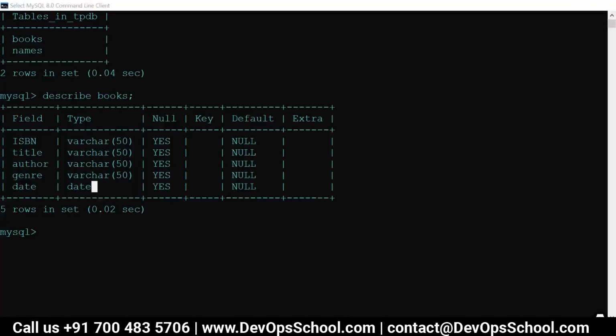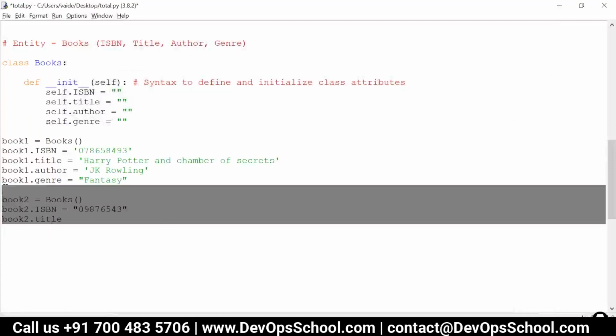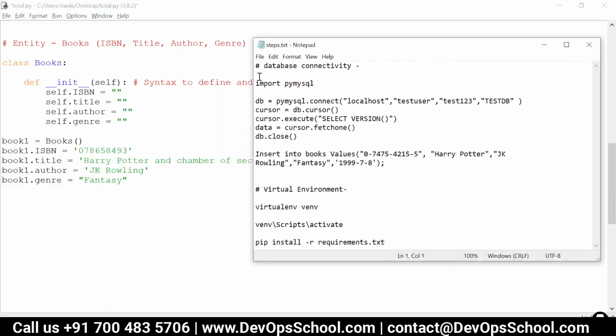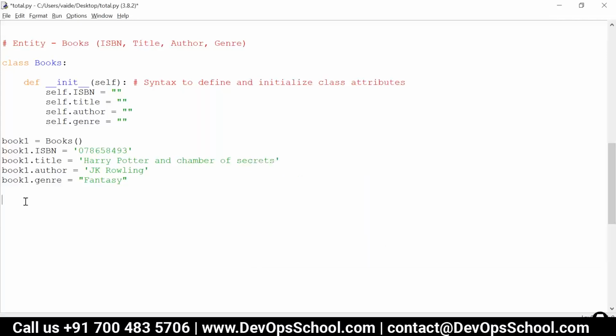So let us now try to save this information in our database. I'll just remove this. For that, we first need to connect to the database. Python is a different application. MySQL is a different application; rather, it's a server. So first we need to have a connector between the two. So let us import it. I have written a small stepwise syntax for that. Just copy it rather than typing the entire thing again.